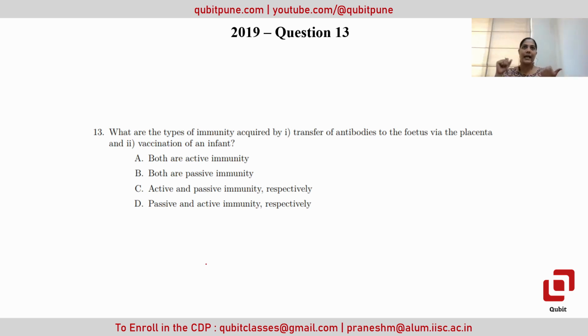Two things: one is active immunity, another is passive immunity. In active immunity, we are exposed to the antigen, or it is purposefully introduced. Naturally, we come in contact with different kinds of antigens, either a disease or something else, and then our body develops antibodies as an immune response against it.